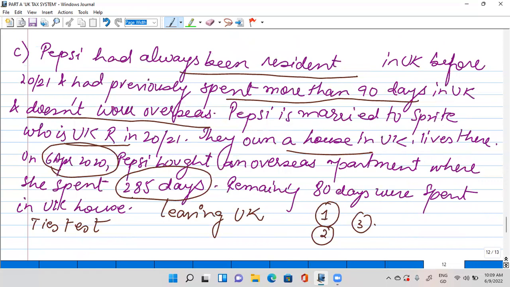I'm just writing out the ties over here. The first tie is close family, she is married to Sprite. Yes, this is the first tie that has been met. Second, this is the tie. And the third one, she has spent more than 90 days in the previous tax years. Yes, she will be considered a UK resident. She will have to pay tax for that.